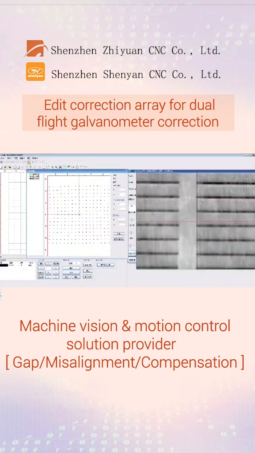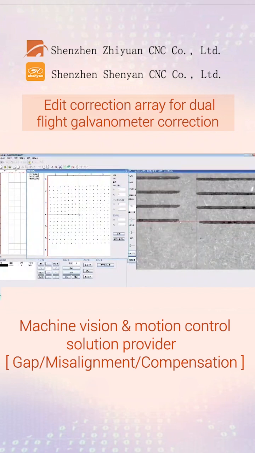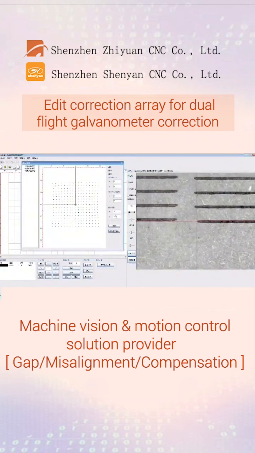Move the camera up and down to observe if there is any misalignment. Select the overall scaling x-axis. Positive numbers indicate the overall outward expansion. Negative numbers mean shrinking inward. Input the measured value. Click the Enter key on the keyboard. Click to save the correction parameters.